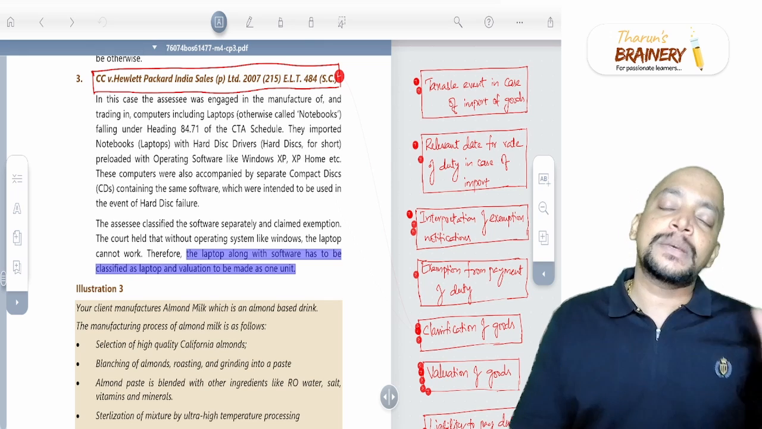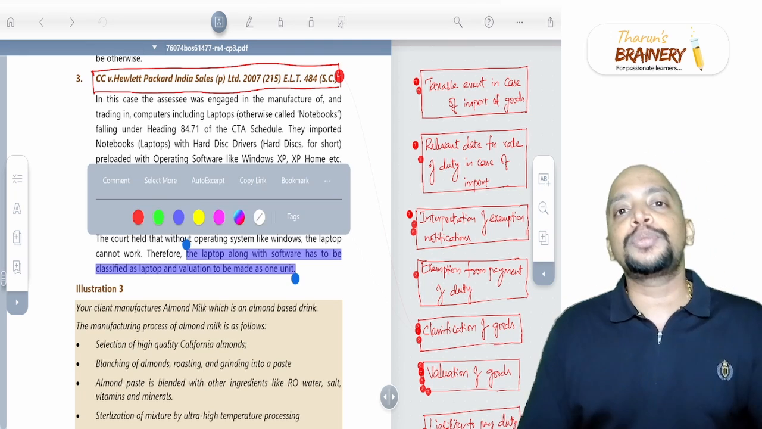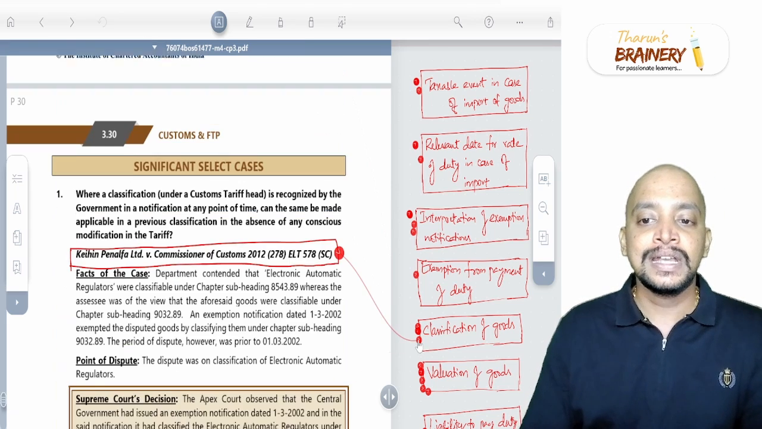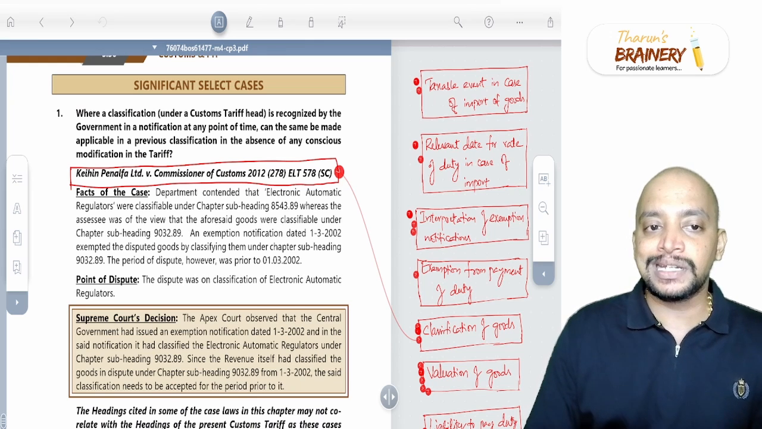What if a laptop is separately imported and software is separately imported? On the laptop only, customs duty is applicable. On import of software there is no customs duty, and that is exempted because it will come under services. Then the next one is the Canehan Penalpha Limited case.